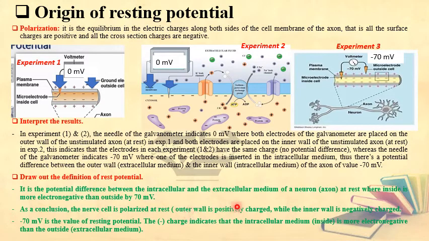Outer wall is positively charged and the inner wall is negatively charged. So when I ask you what you mean by polarization, it means an organized distribution of charges. Outside all of them are positive, and inside all of them are negative. Minus 70 millivolts is the value of the resting potential. If I ask you to indicate the value of the resting potential, it's equal to minus 70 millivolts. The minus sign indicates that the intracellular medium is more electronegative than the extracellular medium.